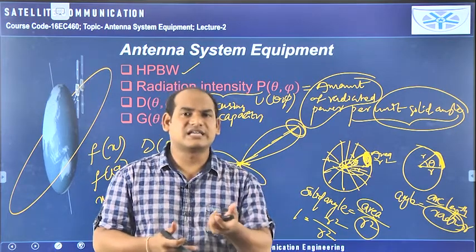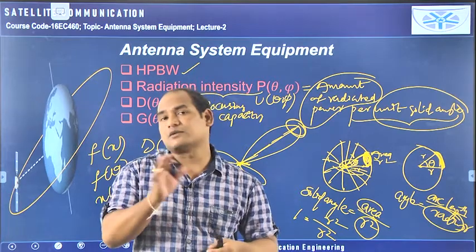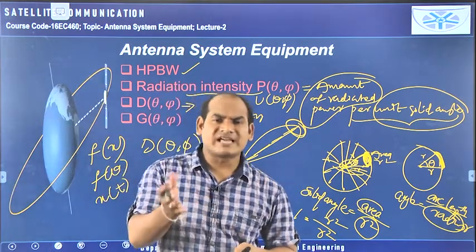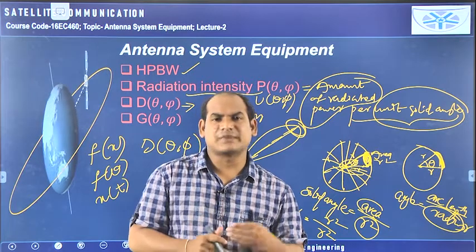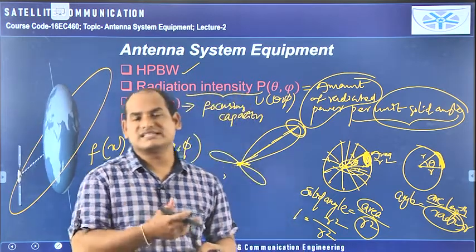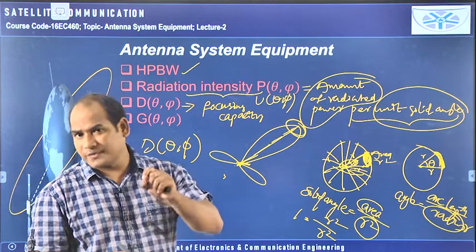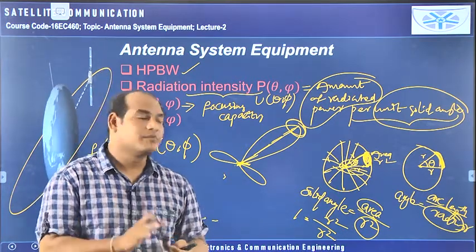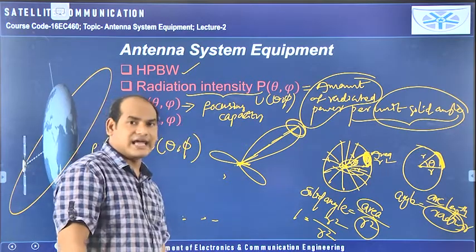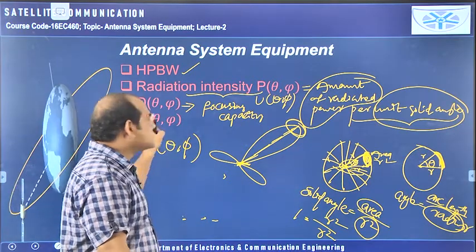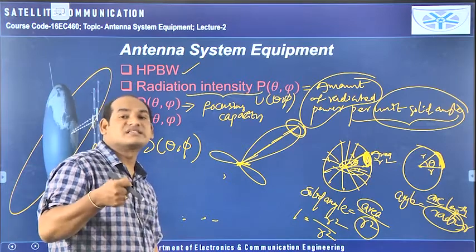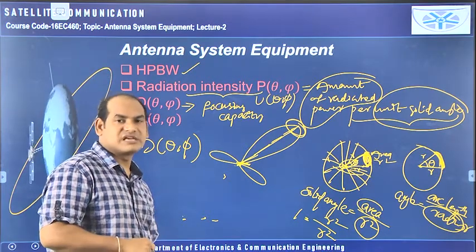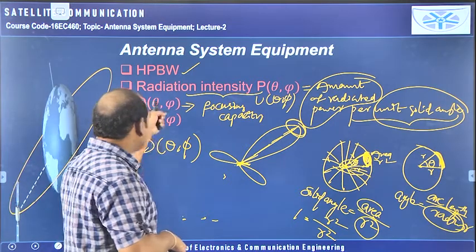Transmitting data to everyone is not point to point communication, that is broadcasting. So depending upon the application, point to point or broadcasting, we look for directivity. When you want point to point communication, narrow beams are required, and at that time the directivity must be very high. If the directivity is high, then the focusing capacity of that antenna is good.